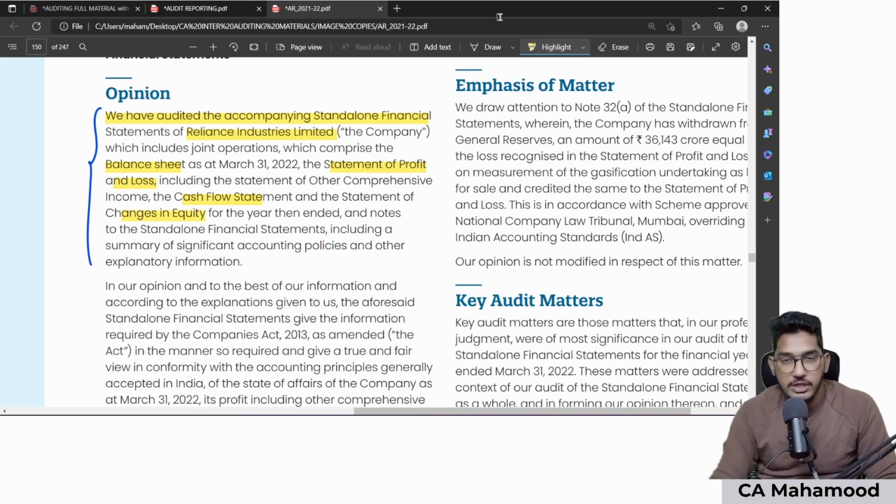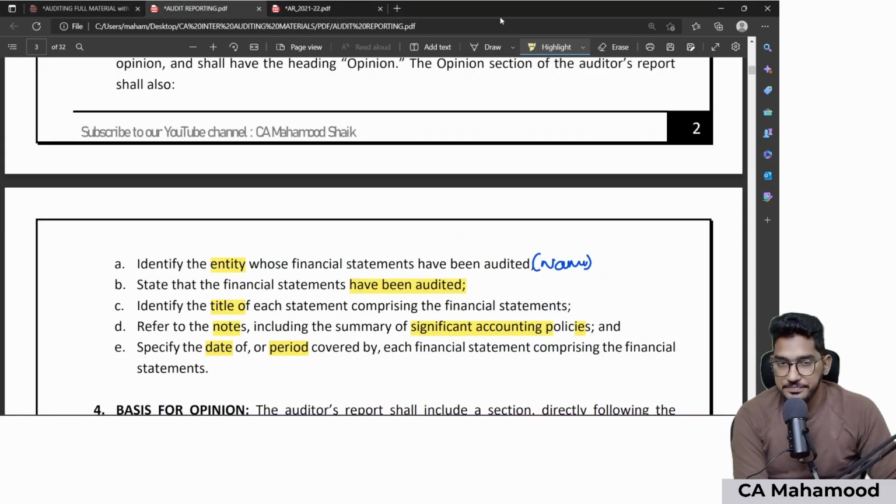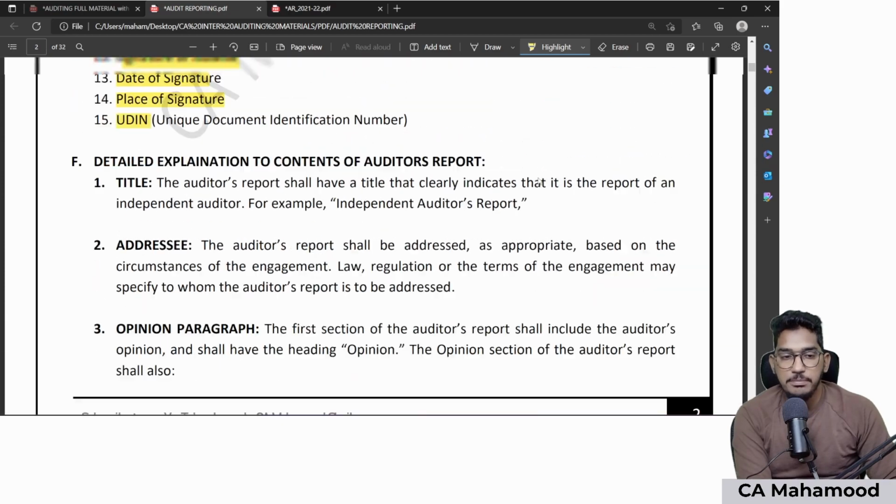Nothing but the title of the components of financial statements. And they include notes to the standalone financial statements and summary of significant accounting policies. Fourth point, reference to notes and significant accounting policies. Last one, date and period covered by financial statements. That is also given here: financial statements as at March 31, 2022. So these 5 items must come in your opinion paragraph. Clear? So successfully we are done with the third content, opinion paragraph.